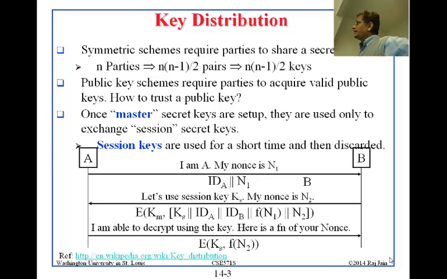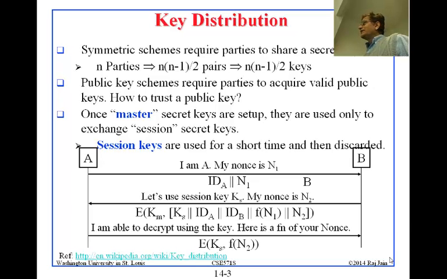A says to B, I am A, my nonce is N1, meaning this is a number I am going to use only this time. In the next few chapters, everything I present, I will present in English and in symbolic method; I think the book only gives you symbolic.